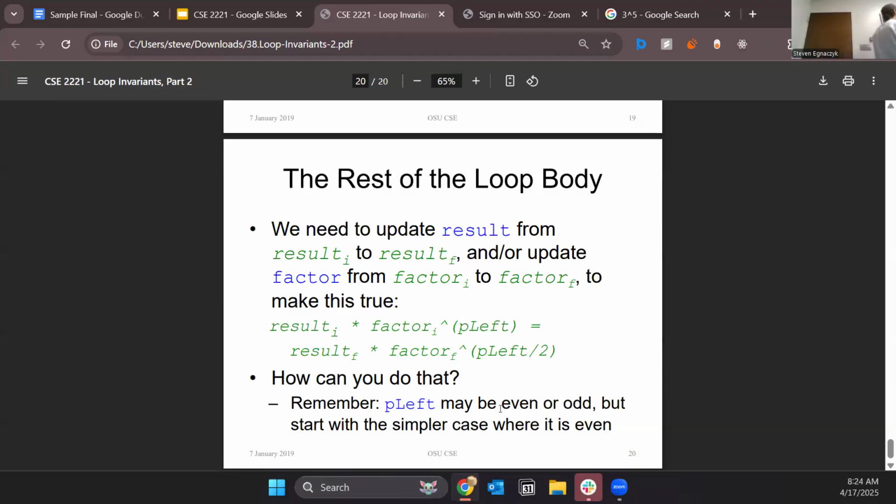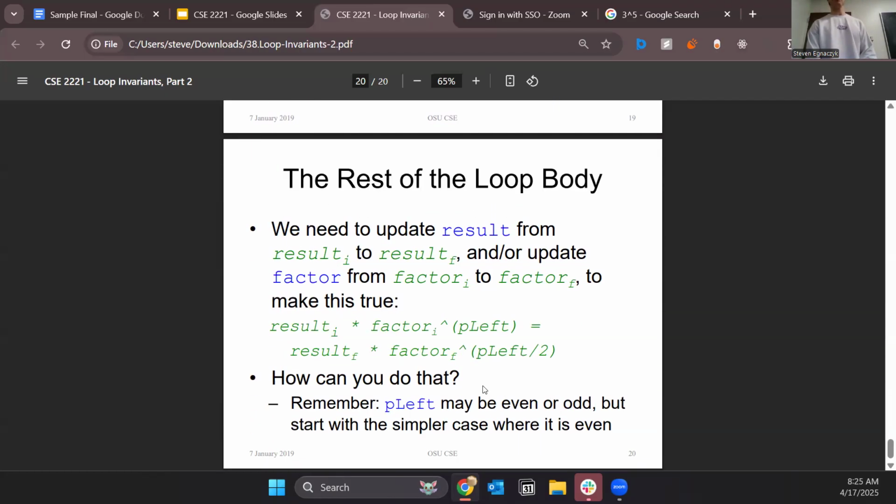And what you will eventually get down to is the fast powering algorithm, where x to the power of p is equal to x times x to the p minus 1, and x to the power of p is also equal to x to the power of p divided by 2, squared. And you can go through and make sure that the loop invariant holds for that as well.